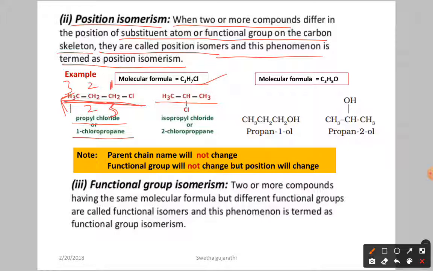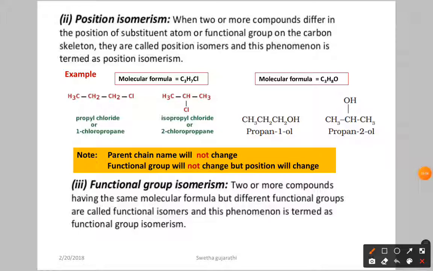So the IUPAC nomenclature is what? 1-chloropropane. Okay. Now for this one here, the common name is what? Isopropyl chloride. Iso means, as we already told, one CH group attached to two CH3 groups, it's called iso. With three carbon atoms it's called propyl, and we have chlorine, that's why it's called a chloride.